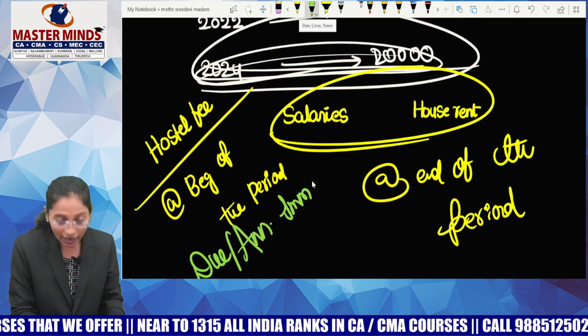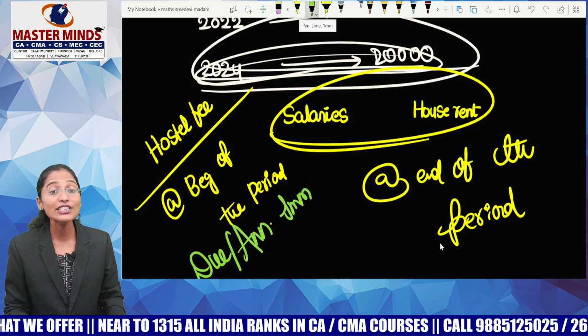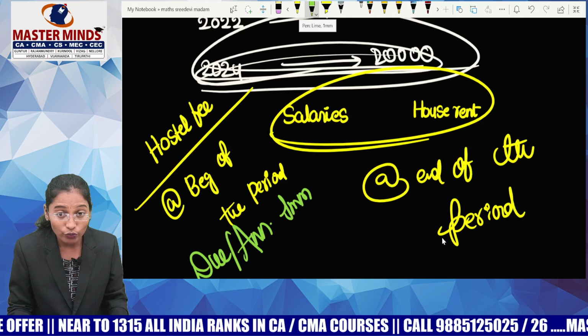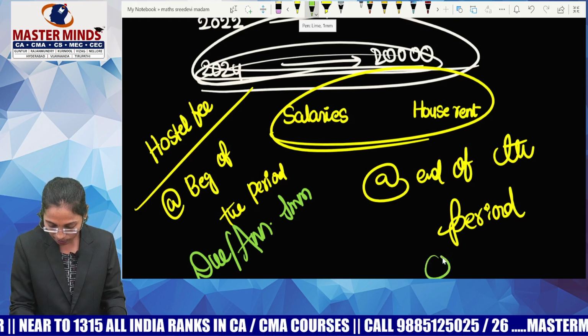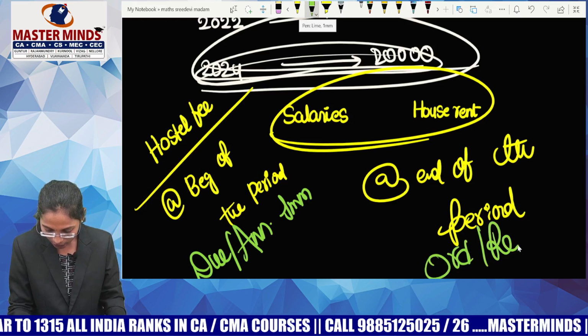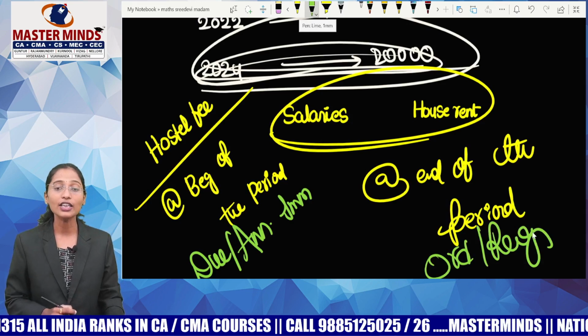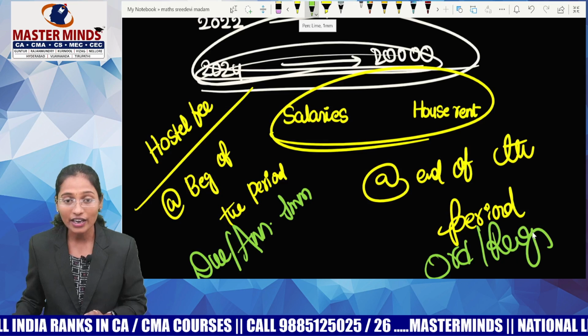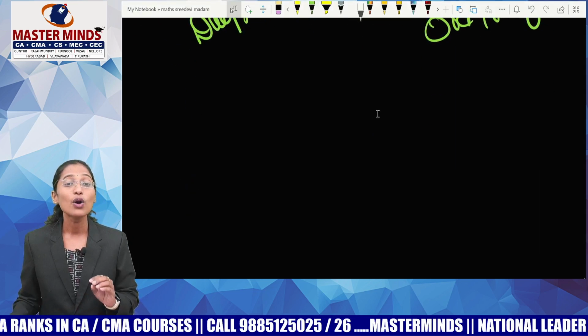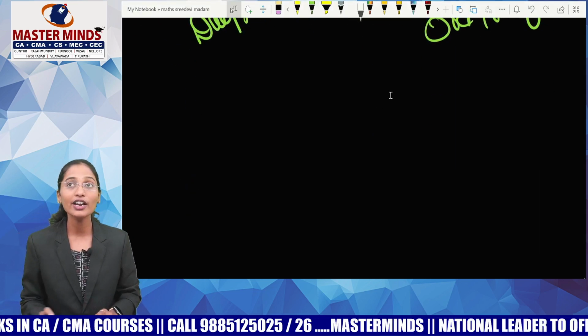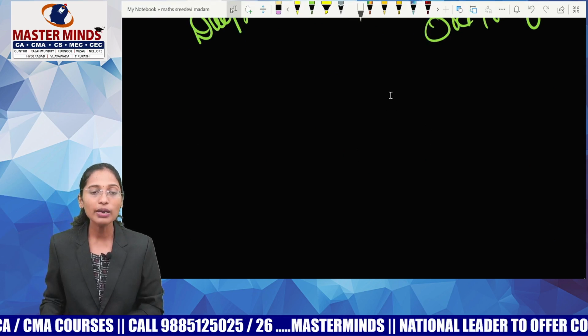If the payments or receipts happen at the end of the period, the annuity is said to be ordinary annuity or regular annuity. So there are two types of annuities, guys.